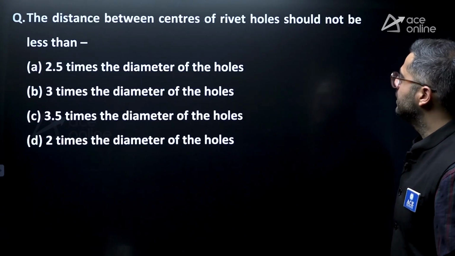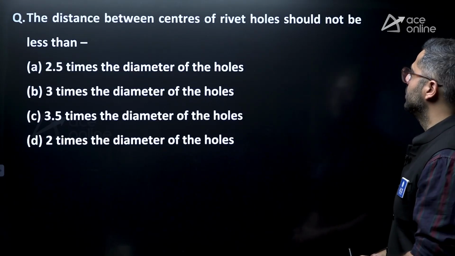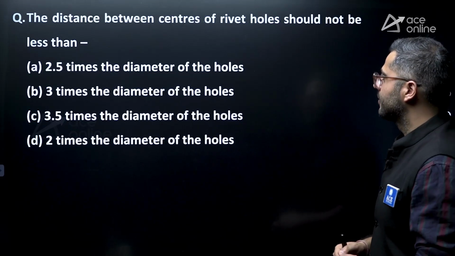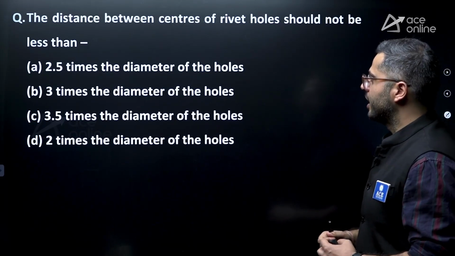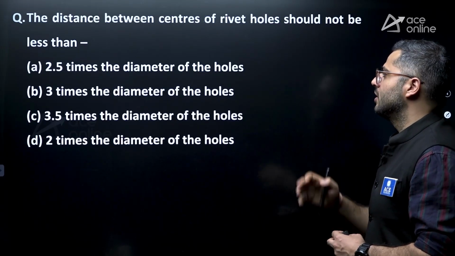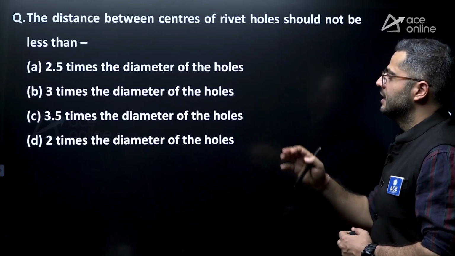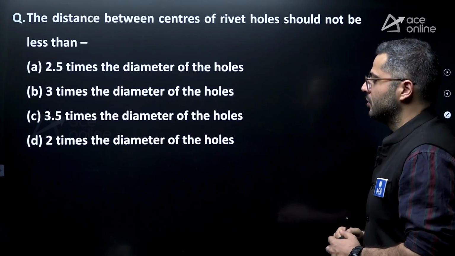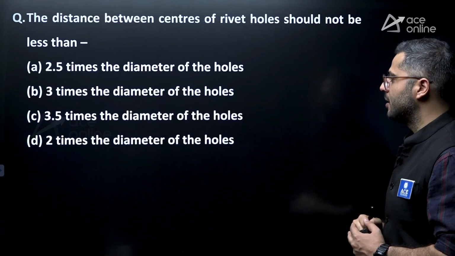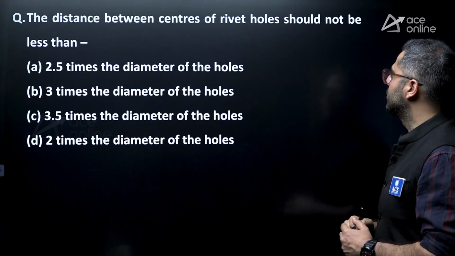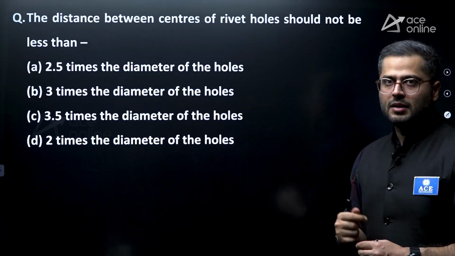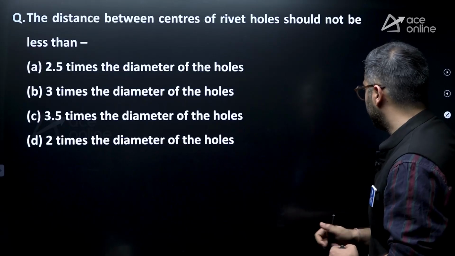The distance between centers of the rivet holes should not be less than 2.5 times the diameter of the holes, 3 times the diameter of the holes, 3.5 times the diameter of the holes, 2 times the diameter of the holes. So actually they are talking about the minimum value of pitch or gauge.